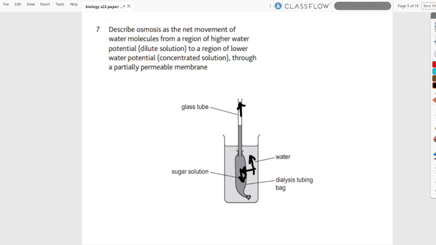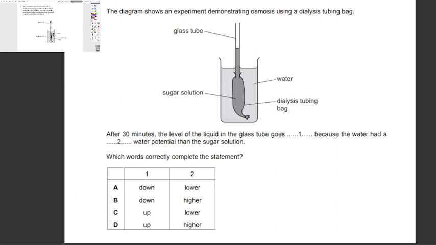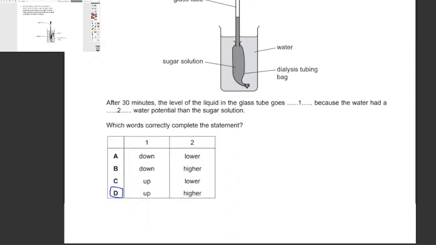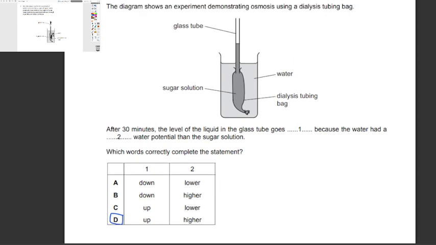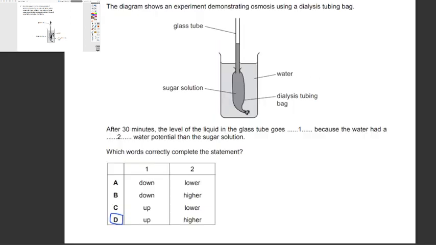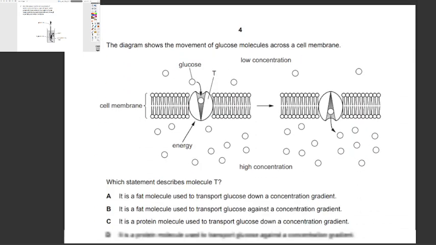So let's go back to our question. After 30 minutes, the level in the glass tube goes up because the water had a higher water potential than the sugar solution. So the answer is going to be D. Okay, moving to the next question. Since this is alone in one page, we're going to just cross-check it too. 5 is D. So moving on to the next question, question 6.